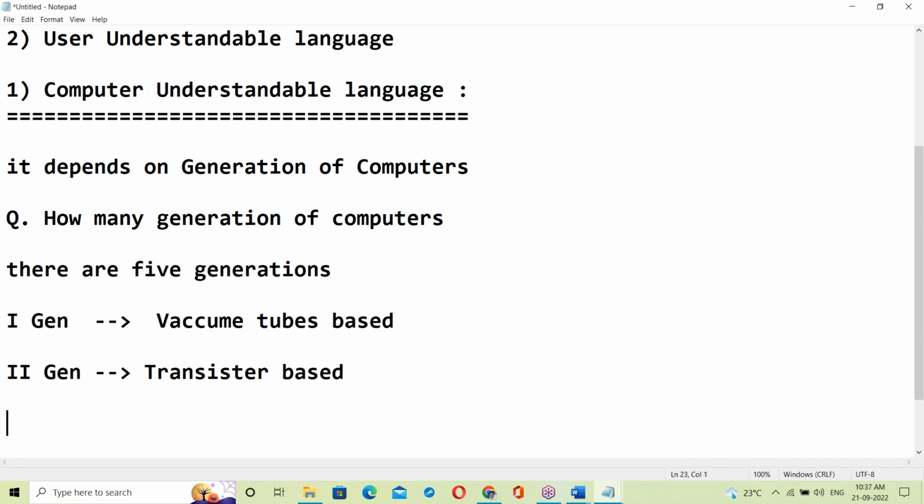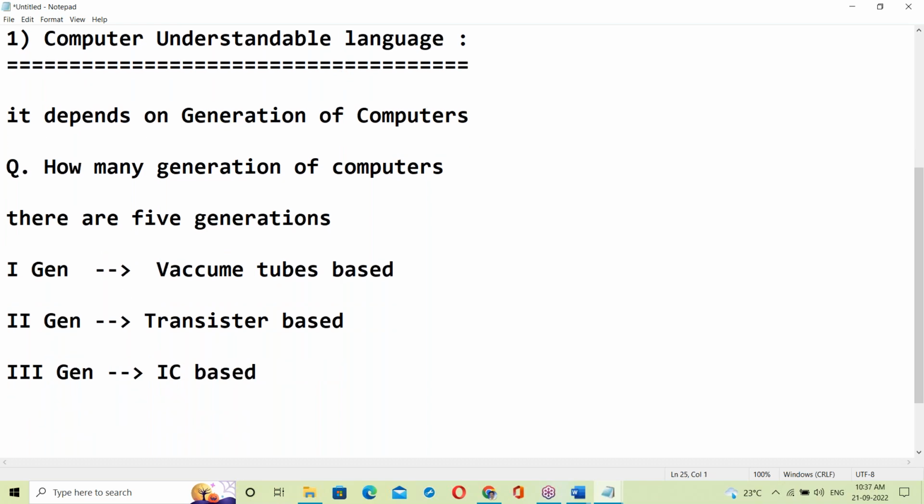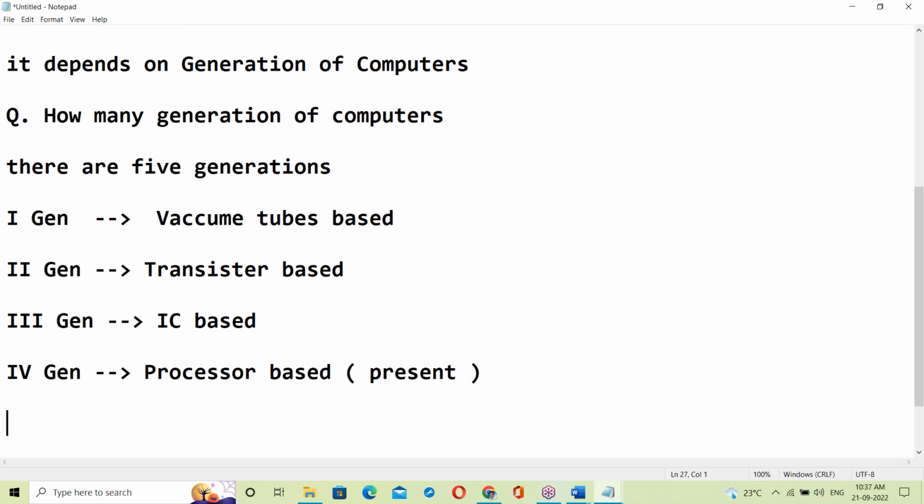Second generation is transistor based. Third generation is IC based, integrated circuits. Fourth generation is processor based. This is the present generation.